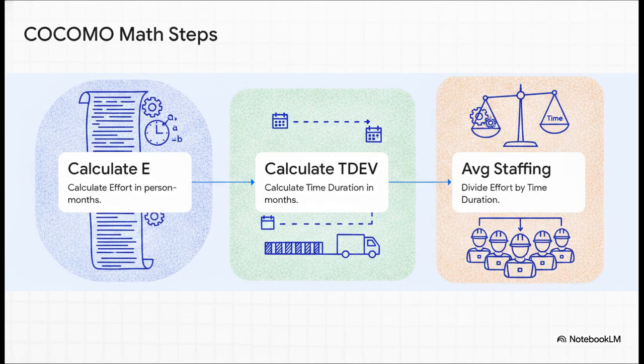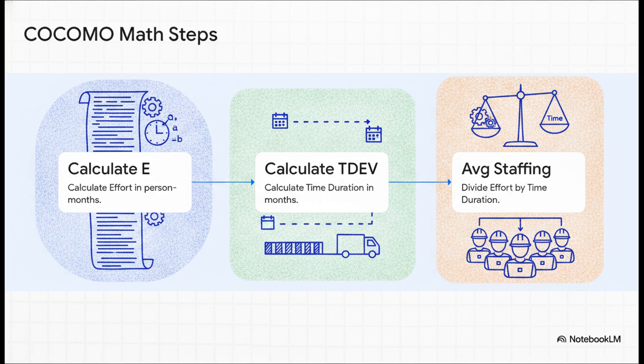So how do we actually use these coefficients? It's a 3-step systematic process. Step 1. We calculate the effort, or E, measured in person months, using our estimated size and those A and B coefficients. Step 2. We calculate the time duration, or TDEV, using our effort and our C and D coefficients to get our actual delivery schedule in calendar months. And finally, Step 3. We simply divide our effort by our time to figure out our average staffing.